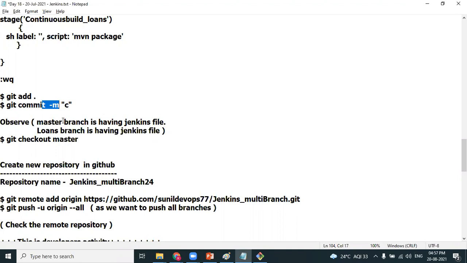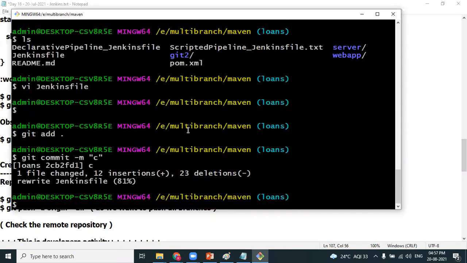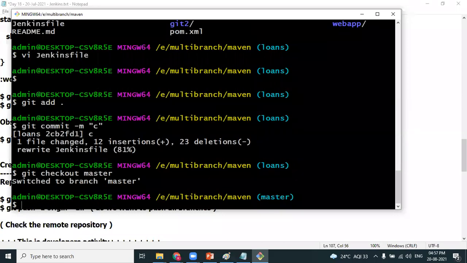Observe, the master branch has one Jenkins file. The loans branch also has a Jenkins file. Let me check out the master branch. I think I don't need to do that. I hope it is very clear: both branches have separate Jenkins files.